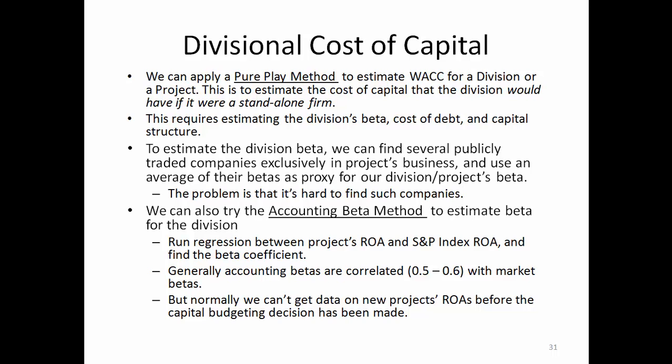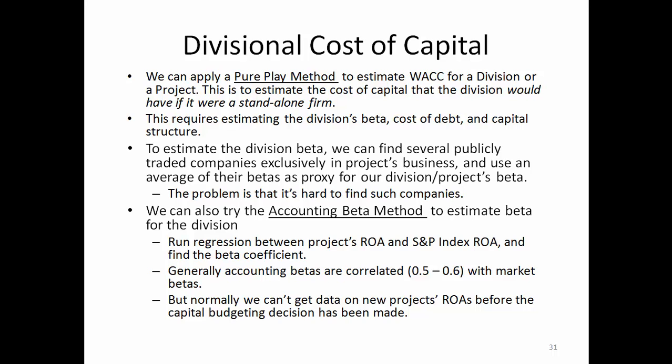To estimate the division beta, we can find several publicly traded companies exclusively in the project's business and use the average of their betas as a proxy for our division's or project's beta. The problem is that it's usually hard to find companies that are so similar to our project or our division's business. We can also try the so-called accounting beta method to estimate beta for the division.